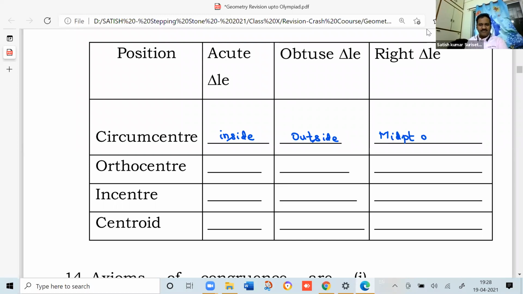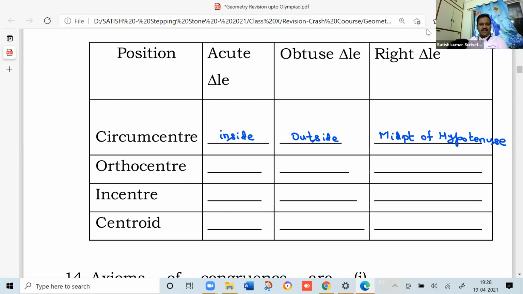Midpoint of hypotenuse. You should remember all this. In the construction also you can observe. If you construct, then you can observe easily. I think you know the definition of circumcenter.